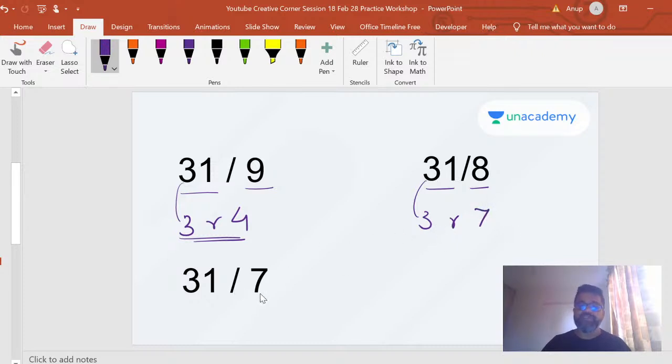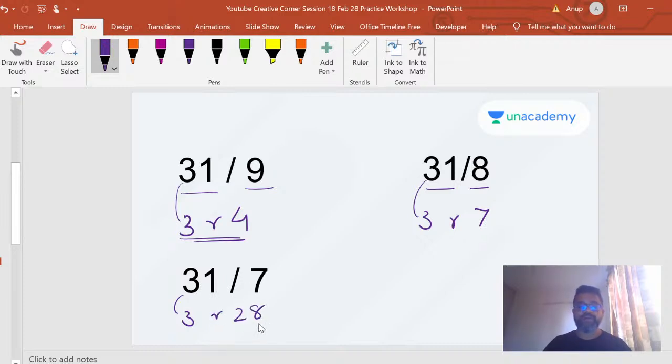Okay. Division by 7 is also easy. You bring that 3 down. Okay. You triple it, make it 3 times. See, now if you see there is a pattern right here. 9 is 1 less than 10. 8 is 2 less than 10. That's why you're doubling it. 7 is 3 less than 10. So you make it 3 times. So 3 into 3, right? 27 plus 1, which is a 28.